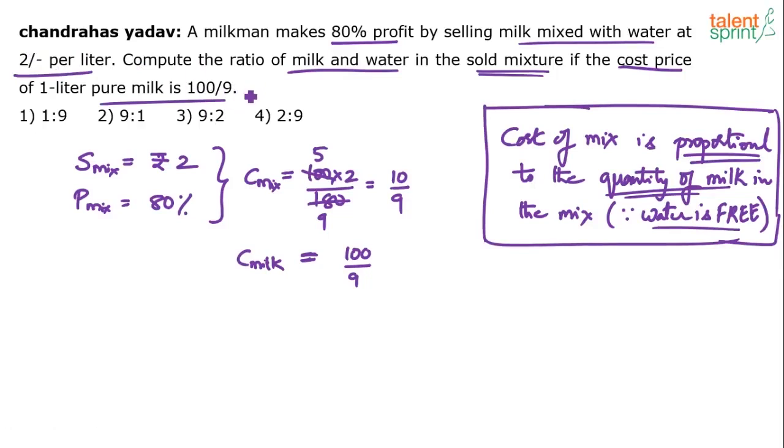10 by 9, 100 by 9. 100 by 9 is equal to approximately 11 rupees, right? 100 by 9 is approximately 11 rupees. Cost of milk is 11 rupees. Cost of mixture is just 2 rupees. And, not the cost, the selling price. Selling price is just 2 rupees.